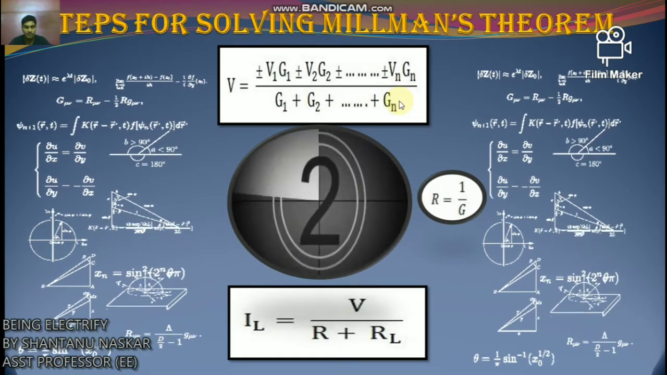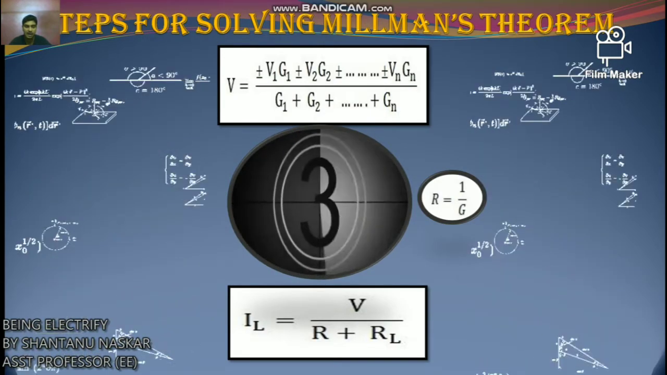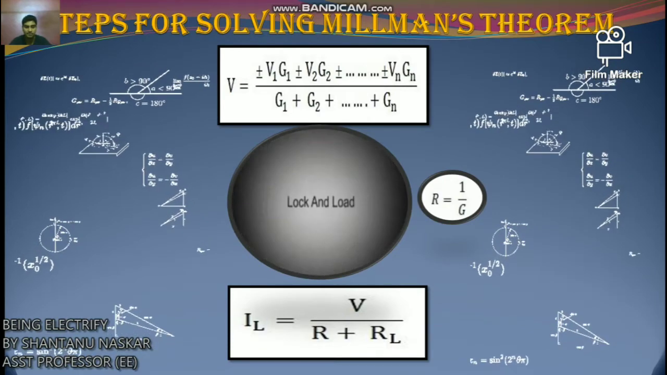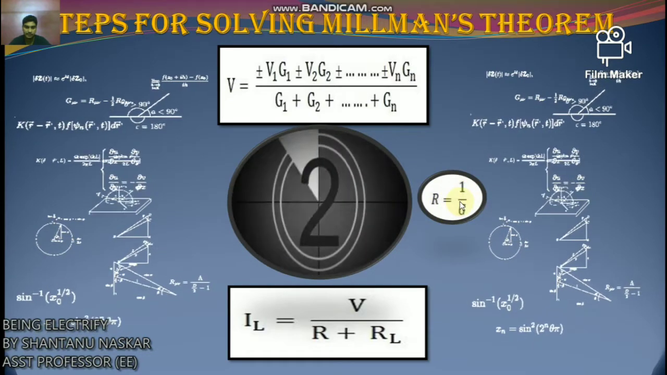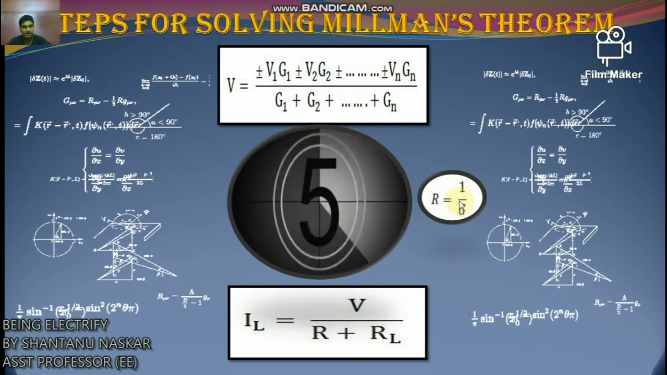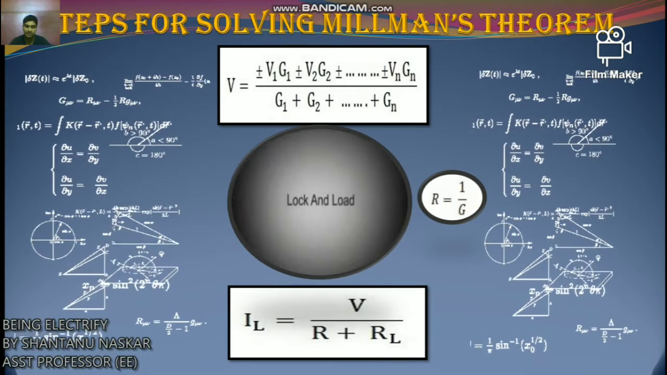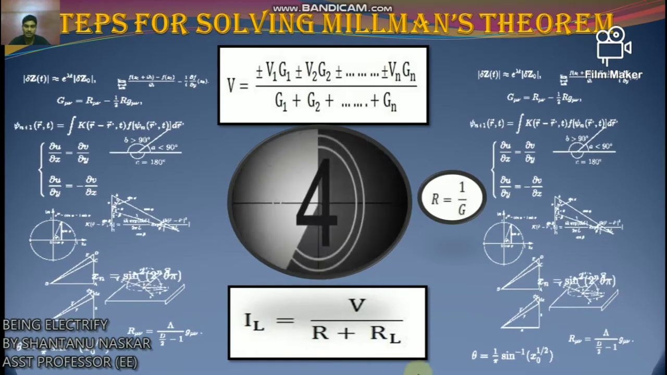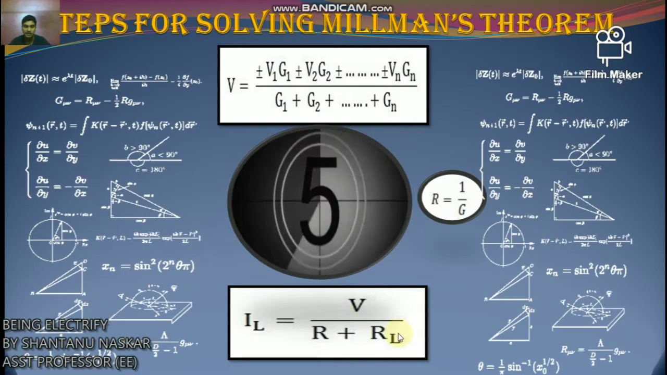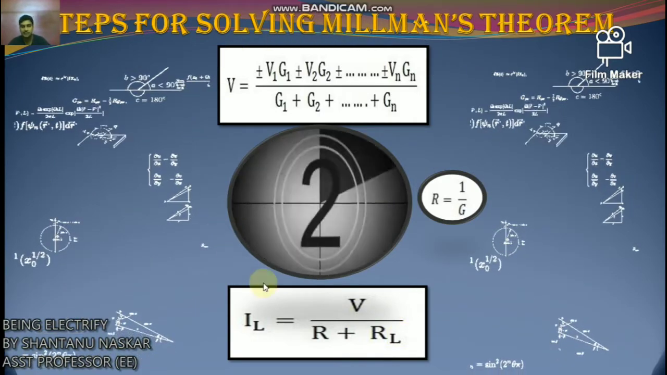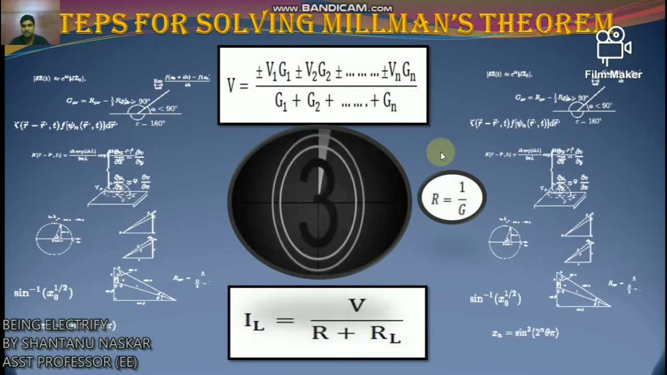Now we'll discuss step 4. Step 4 is to determine the equivalent series resistance R with the equivalent voltage source V by this equation: R equals 1 by G. Now we'll discuss step 5. Step 5 is to find the current IL flowing in the circuit across the load resistance RL by the equation IL equals V by R plus RL. So if you remember those 5 steps, you can easily calculate any circuit by Millman's theorem.